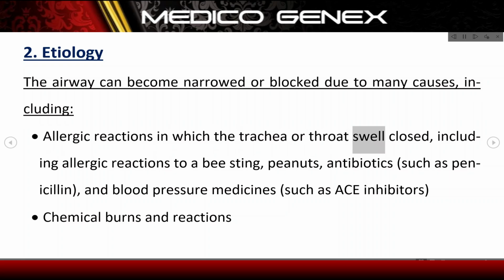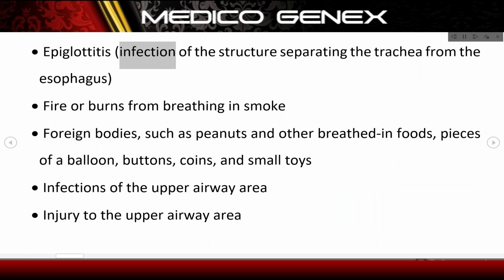the trachea or throat swell closed, including allergic reactions to a bee sting, peanuts, antibiotics such as penicillin, and blood pressure medicines such as ACE inhibitors. Chemical burns and reactions. Epiglottitis, infection of the structure separating the trachea from the esophagus. Fire or burns from breathing in smoke. Foreign bodies, such as peanuts and other breathed-in foods, pieces of a balloon, buttons, coins, and small toys.